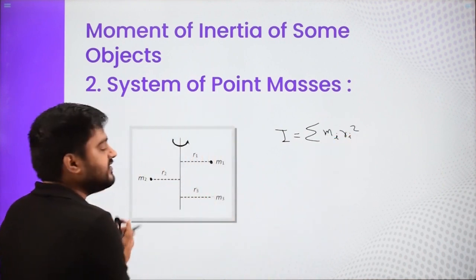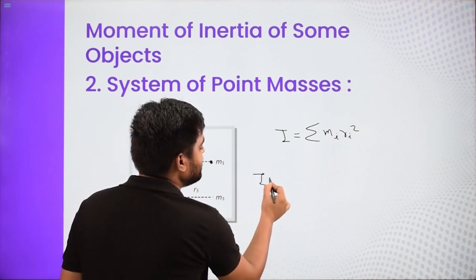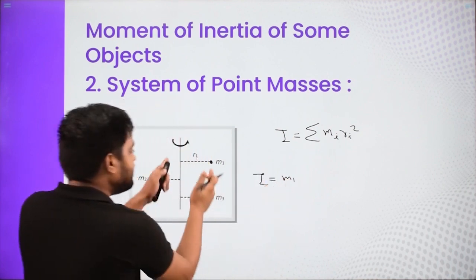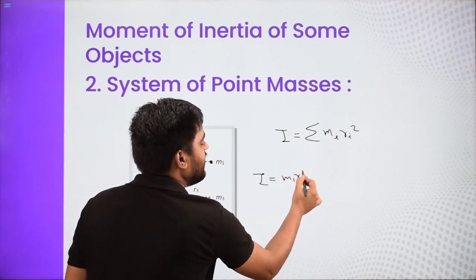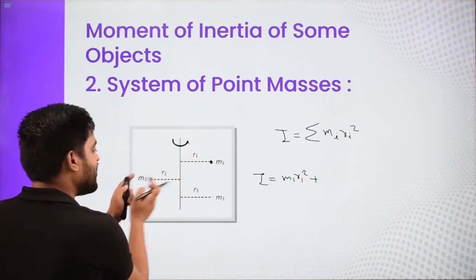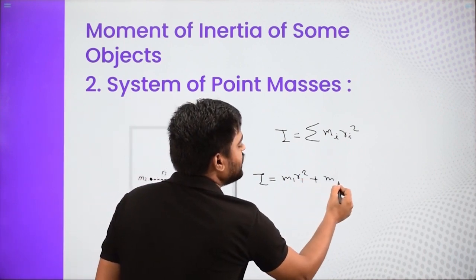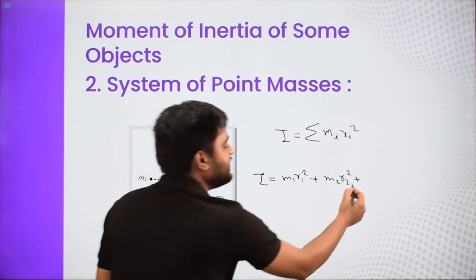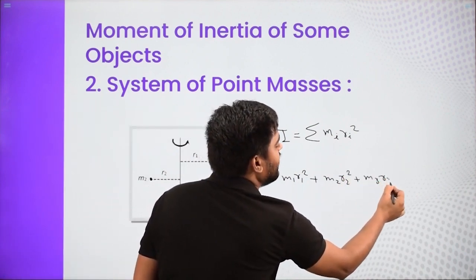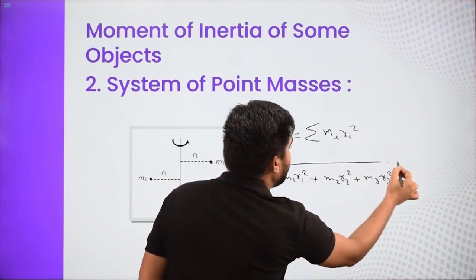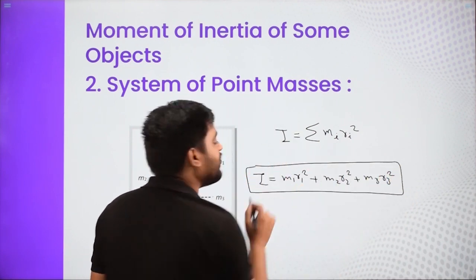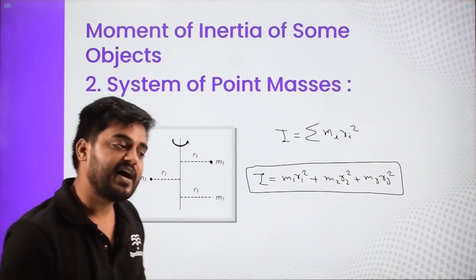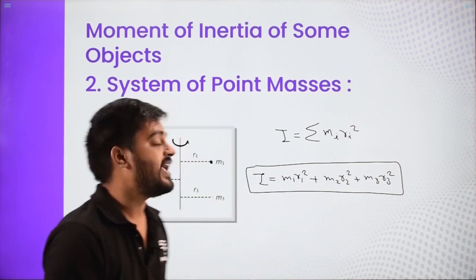For these three particles, the moment of inertia is m1 r1 square, plus m2 r2 square, plus m3 r3 square. Since it is a scalar quantity, just like you can add the masses, you can add the moments of inertia as well.